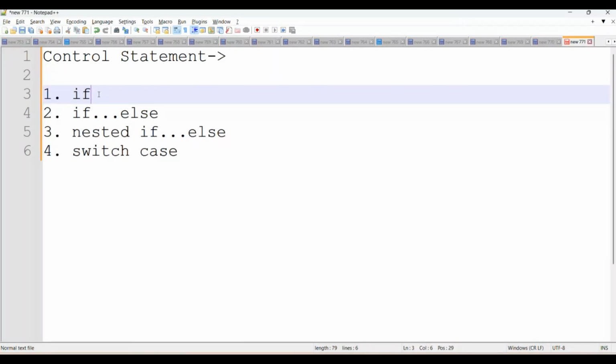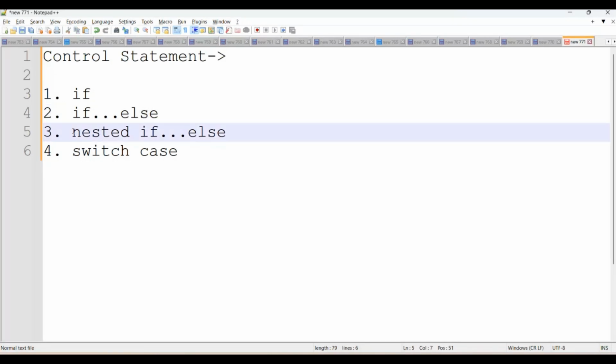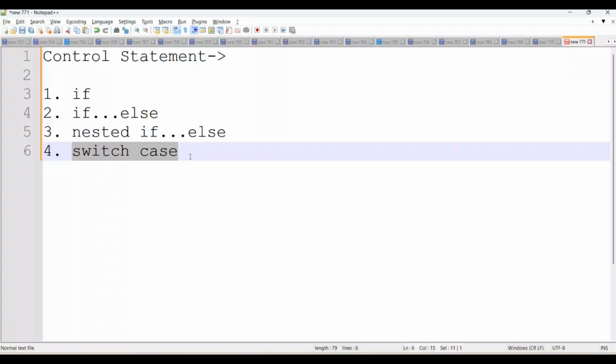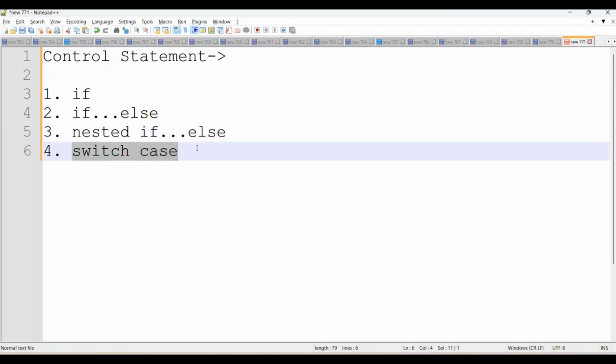If means we are just going to add one condition, but if you have an else statement there, then we use if else. Nested if else means there will be more than two conditions, so that time we use nested if else. And switch case is for multiple choice perspective. If you have more than 10 conditions, then instead of using nested if else, we'll prefer to use switch case. Then see on screen, we'll come up with the practical approach here.